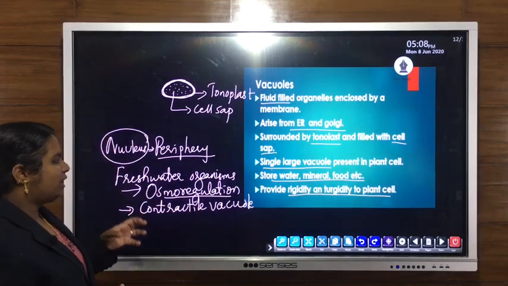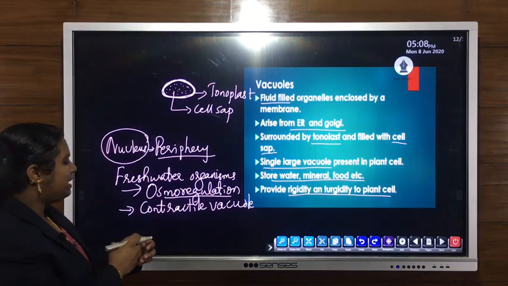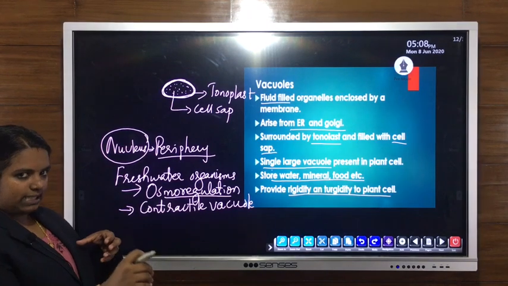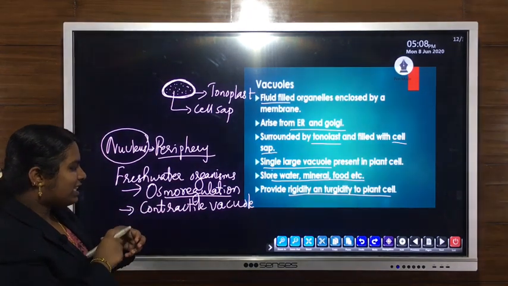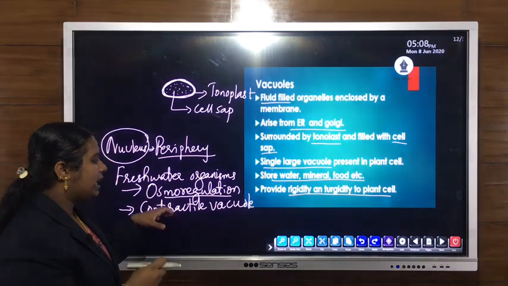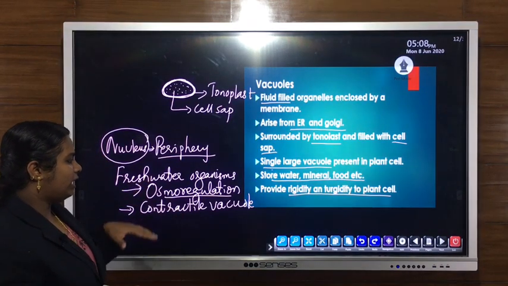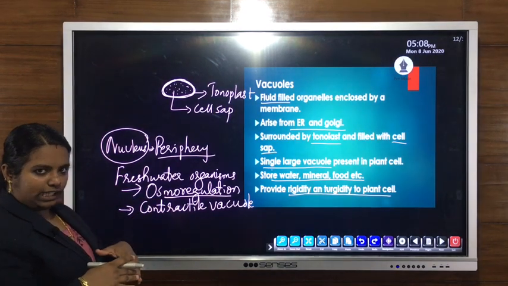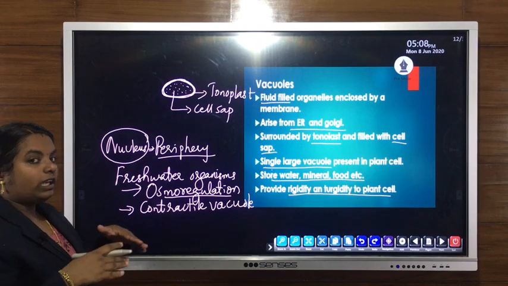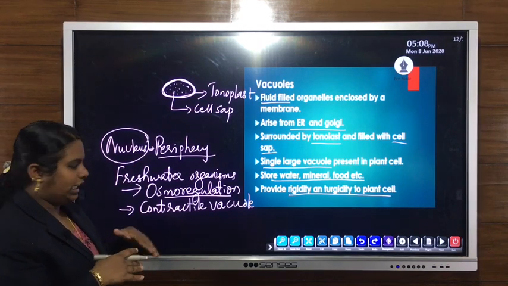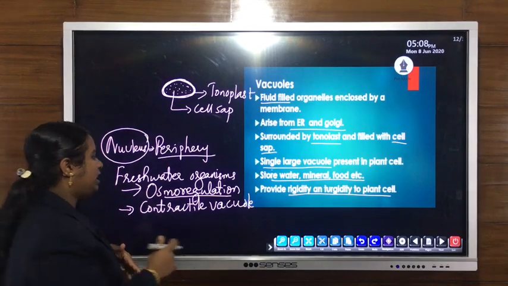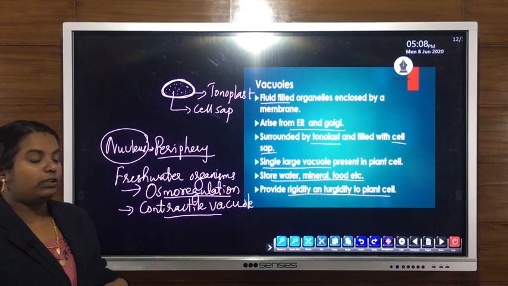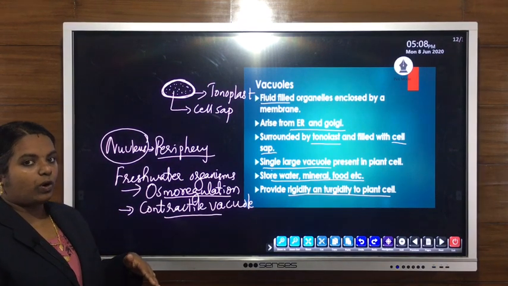That means water will enter the cell and water will move outside the cell. By this entry as well as exit of water through the contractile vacuole, they can maintain their osmoregulation, their salt balance in the body.